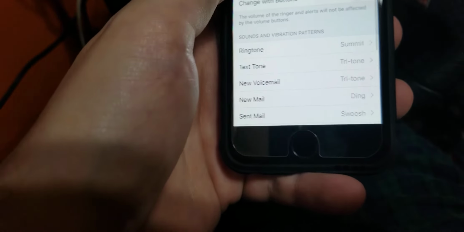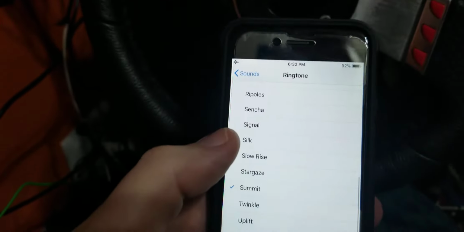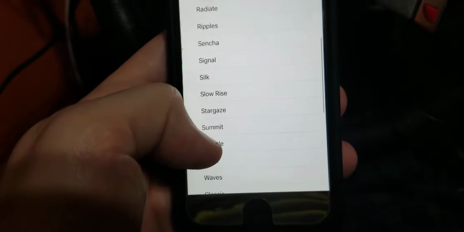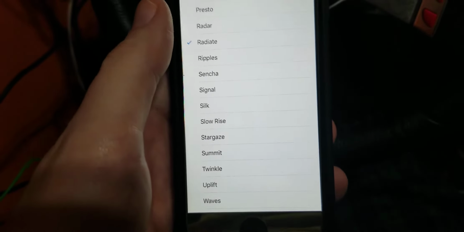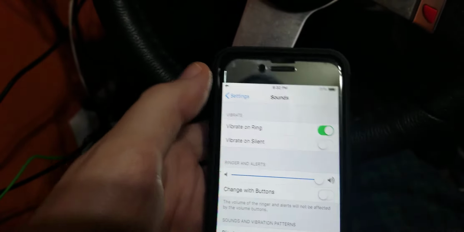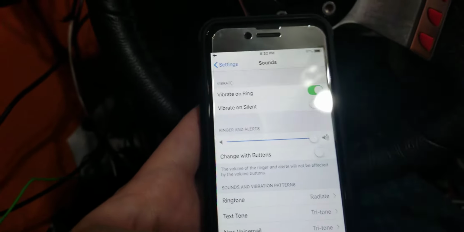First you go into settings. You want to go into sounds. Go to ringtone. And your normal one is called opening. Now, you scroll down and you select whichever one you want. I'm going to select radiate. And it's just that simple.